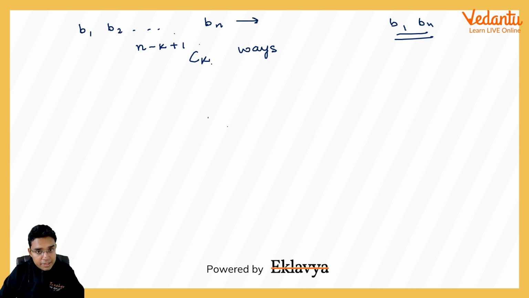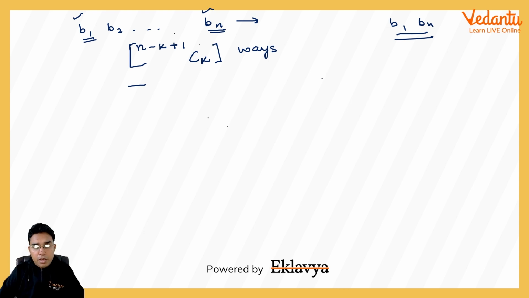Now from this we have to subtract those cases in which B1 and Bn both are selected, because if they both are selected, in our question this is not permitted, but in this count we have chosen those ways also in which B1 and Bn both are selected.